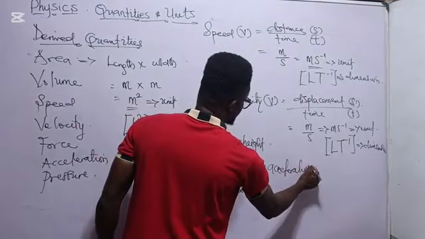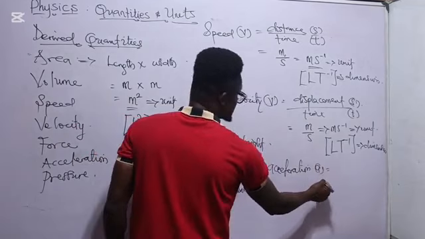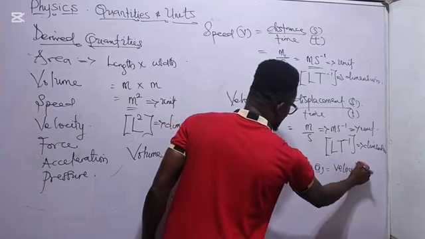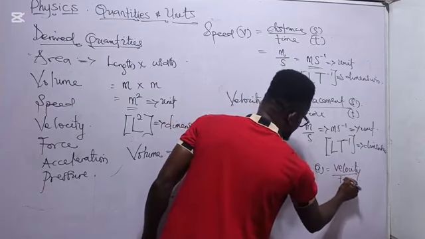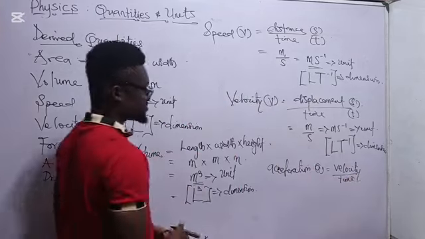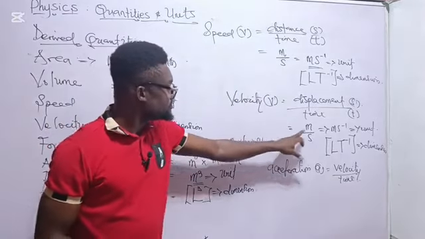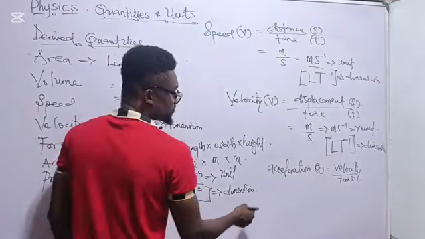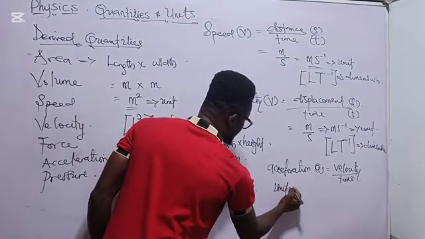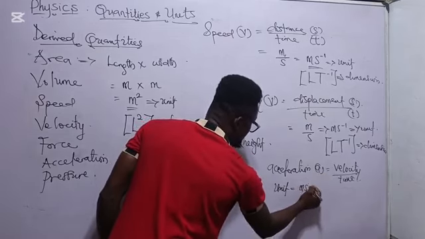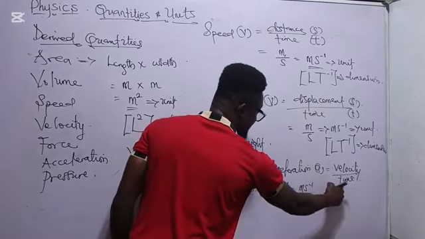Acceleration. Now, acceleration is the rate of change of velocity with time. Hence, we say it is velocity per time. Because we know the unit of velocity, meter per second, we can get the unit of acceleration as meter per second divided by time.